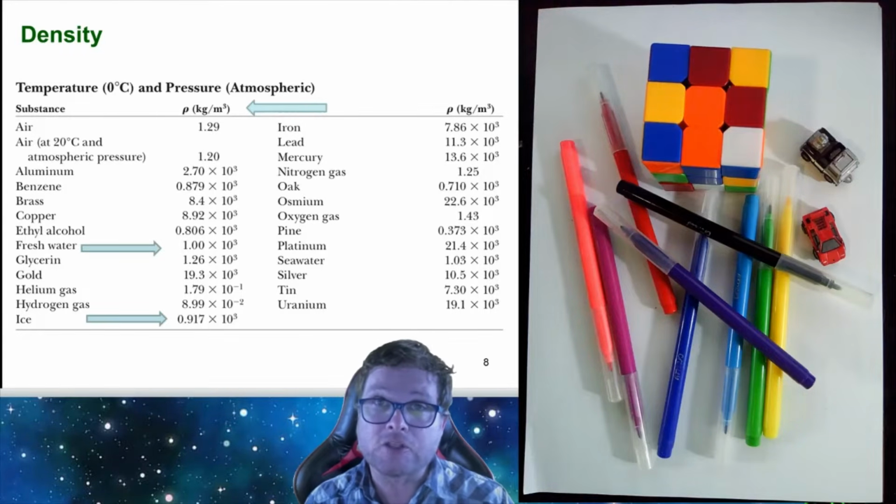And that top layer of ice acts as insulation, which insulates the rest of the water below it from the low temperatures, and it prevents the whole lake from freezing solid.